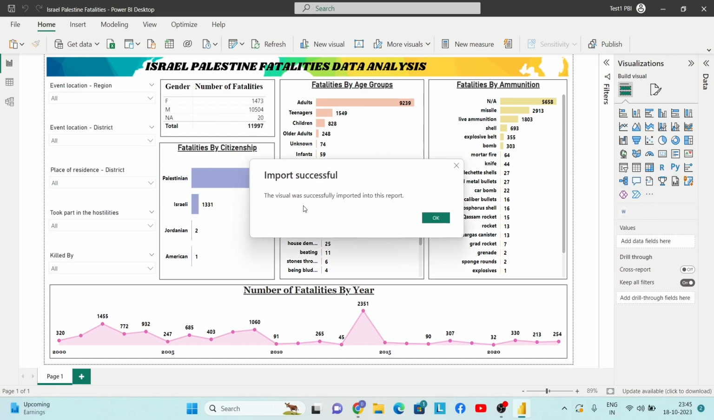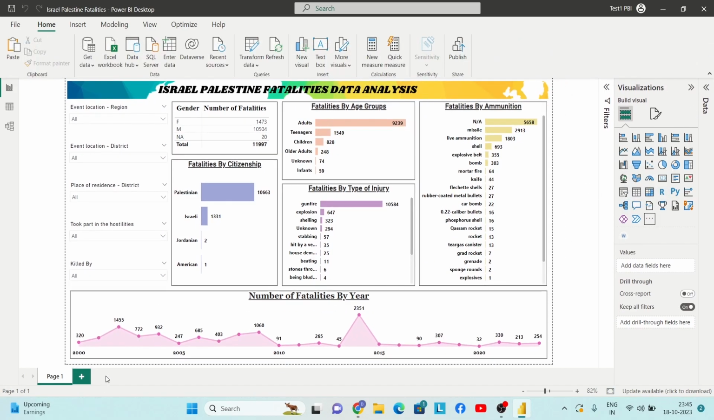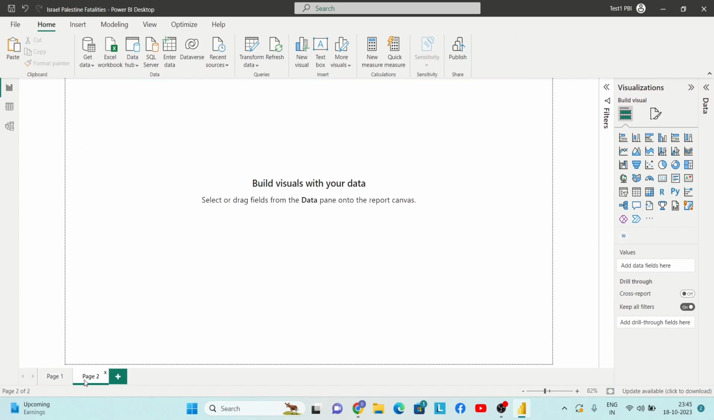So you can see that this visual was successfully imported into this report. I'll click on OK. And now I will add one more page to this report. So I will just simply click here on this plus icon, and it will add a new page for us, right? Now I want to create a word cloud.